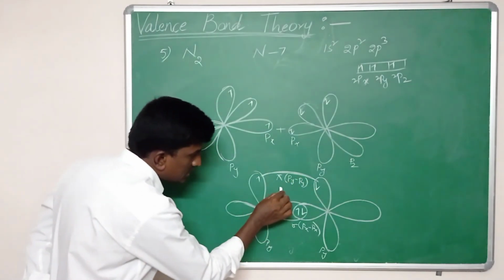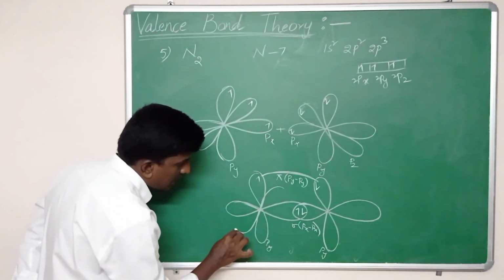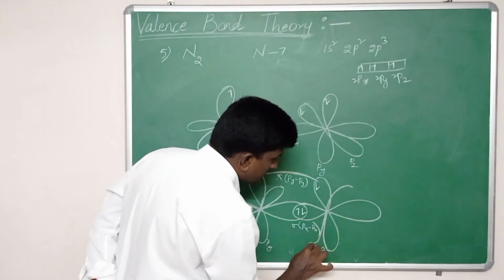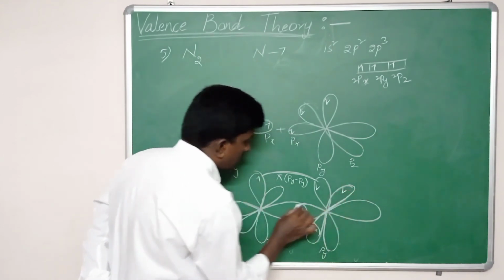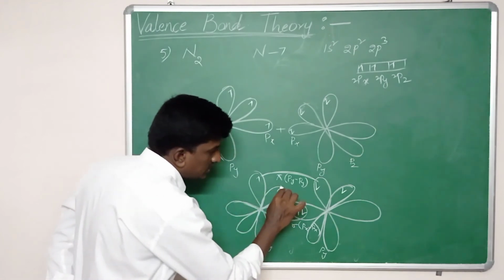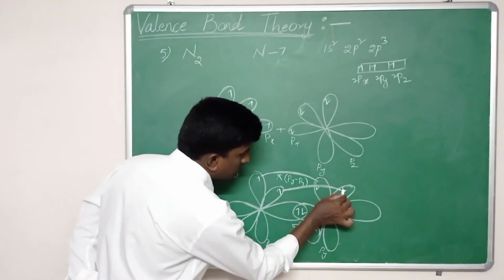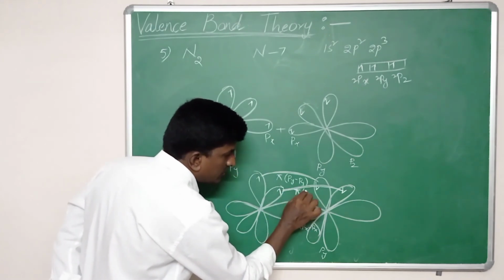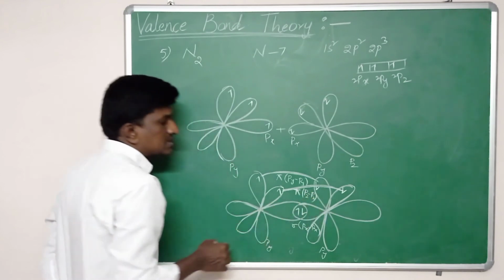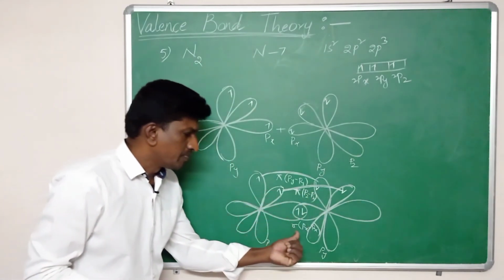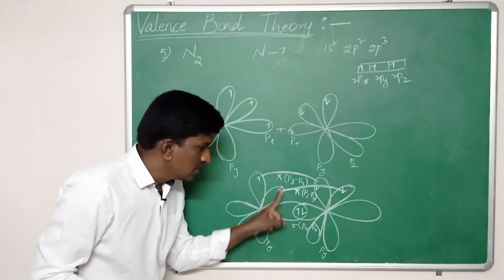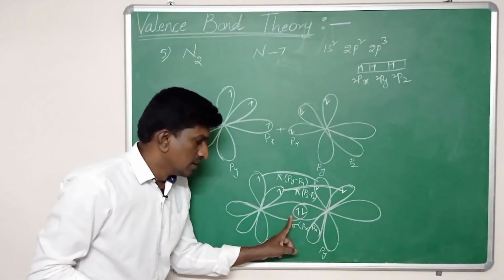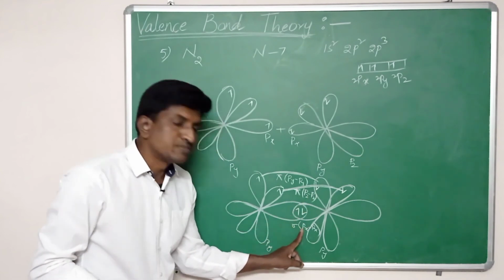We also know that both pz orbitals in the two nitrogens have unpaired electrons, so these two also go for sideway overlap. One more pi bond is formed between pz and pz. So in nitrogen there is one sigma bond between px and px, and two pi bonds between py and py and between pz and pz.